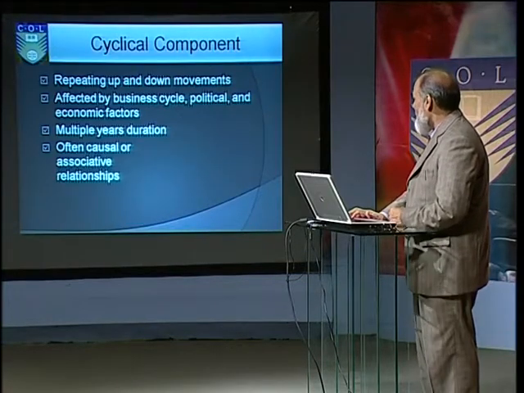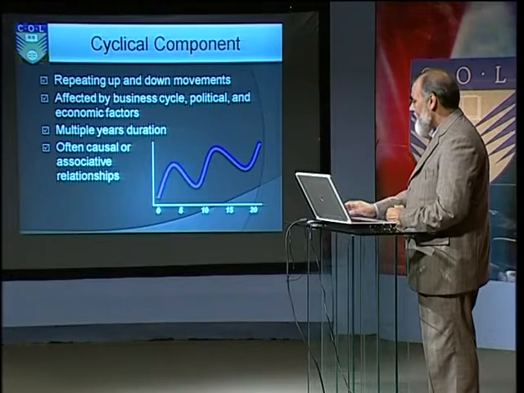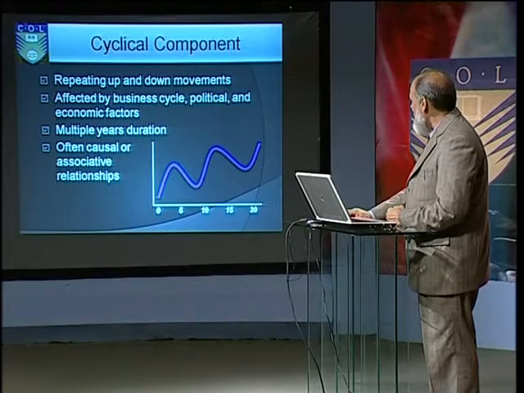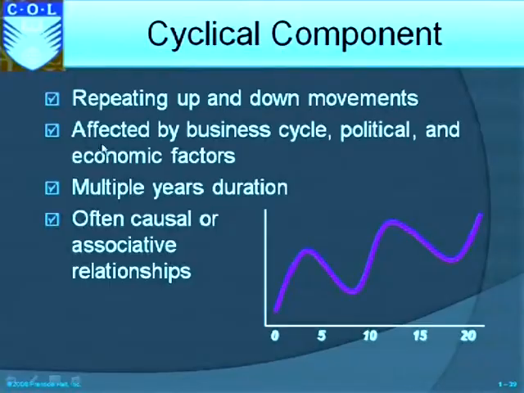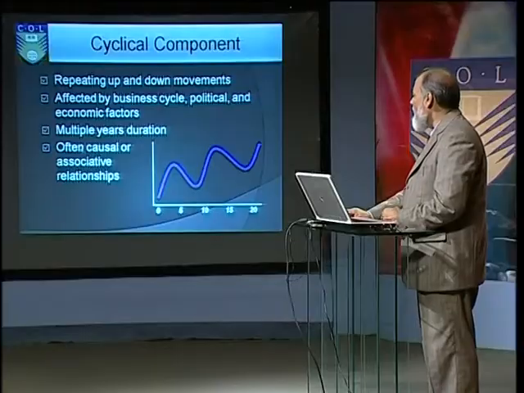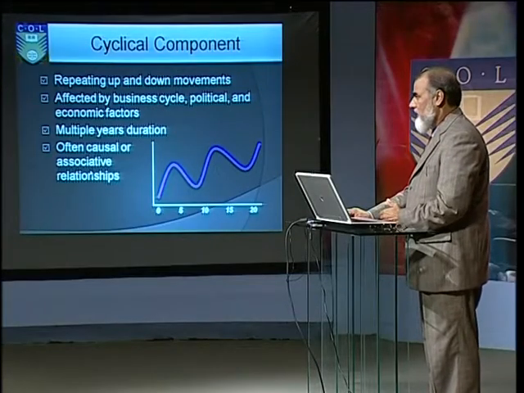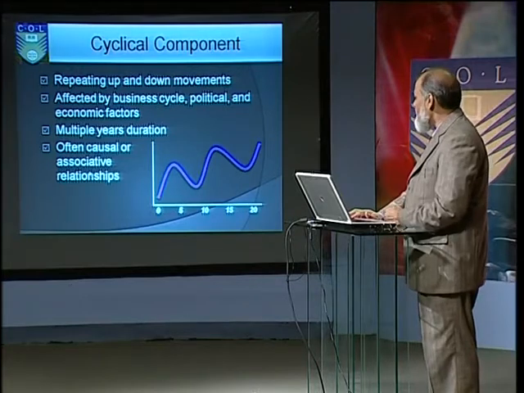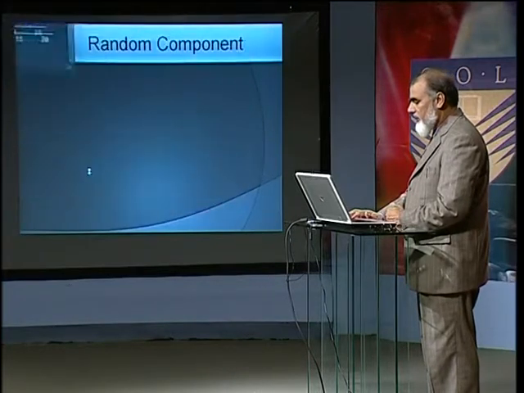Then there is a cyclical component. In cyclical component, you see evenly spaced cycles are repeated, up, down, repeating the movements affected by business cycle, political and economic factors. Cyclical variation is generally over a period of longer duration, often causal or associated relationship, right? We'll be discussing associative relationship in greater detail.